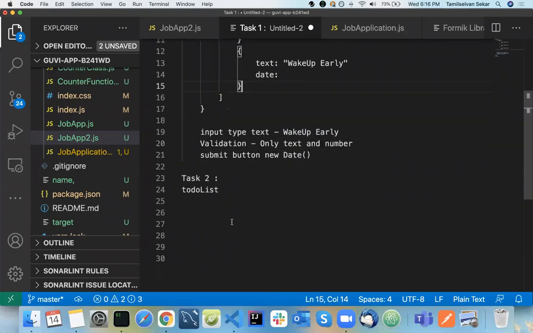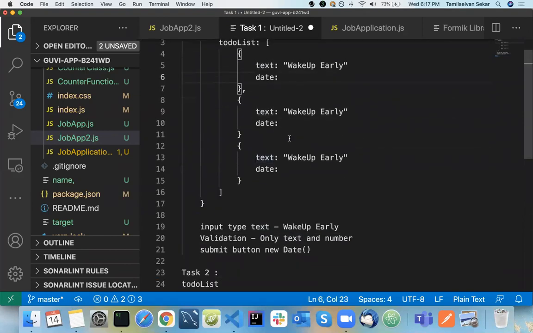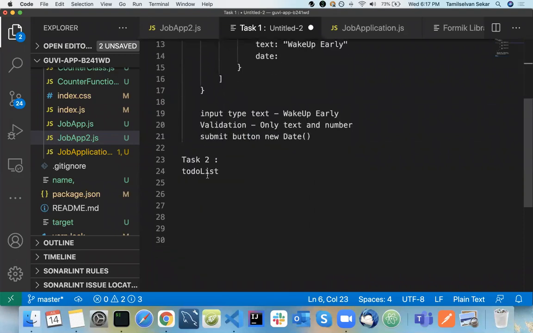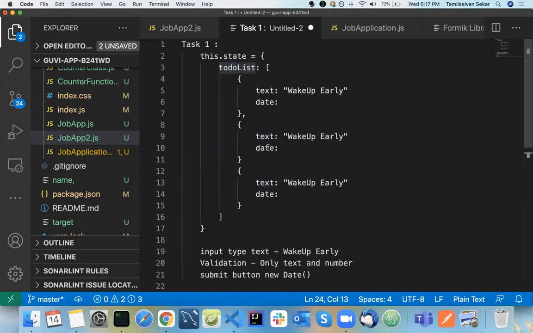And display them in a table, something like a to-do list. It should have a table with the text item that you pushed and the date, or basically the date and time. Mention them in the second column. First column is your to-do, whatever you typed in. Second column is the date and time. So try out this particular thing. Is it easy for you? Hope it should be easy. Clear on the task?